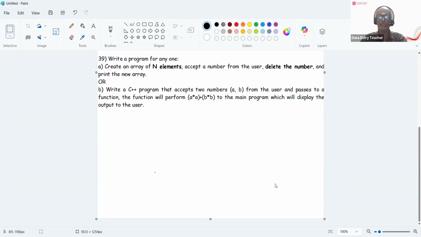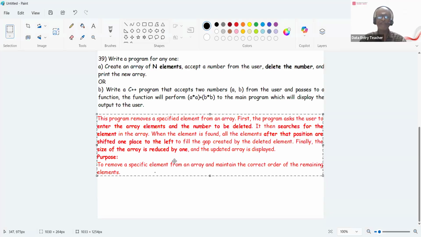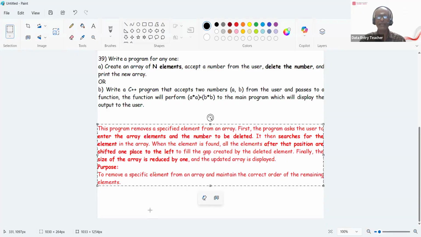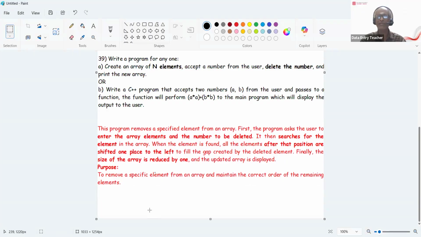So what I'm going to do is, let me tell you first the purpose, what it does. Then I'll go with the program. See, first the problem: accepting n elements, accept a number from the user, delete the number, and print the array. So suppose you are taking the numbers in the array: 20, 1, 5, 9, 6. And suppose I want to delete 5, assume.